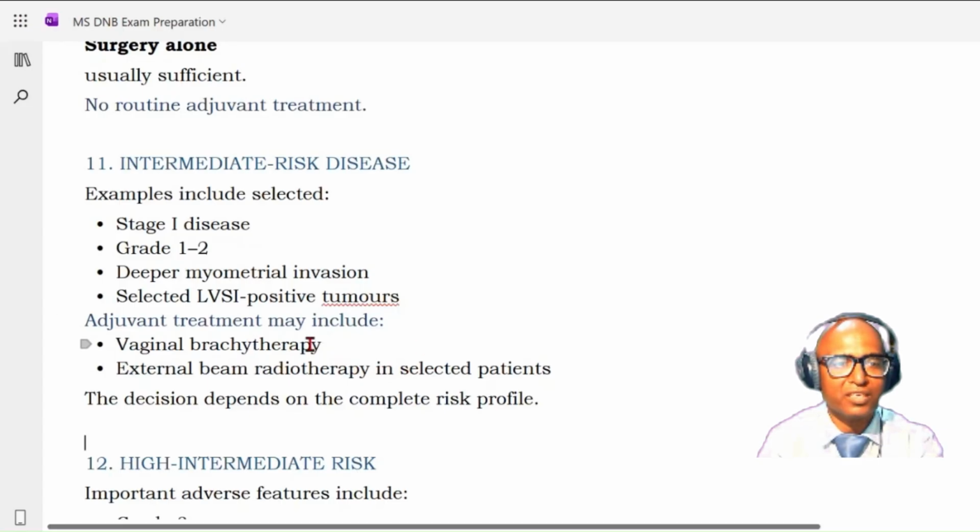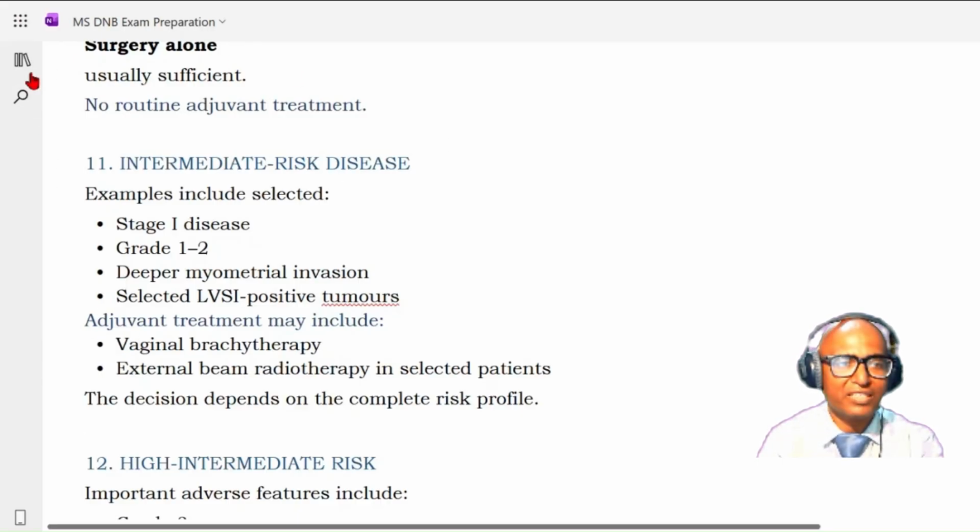So what is must here? Vaginal brachytherapy. Here it was surgery alone. That means PHBSO plus lymph node assessment in low risk disease. Then lymph node assessment we are talking about. Consider assessment. If it is positive, then we will decide further. Here the surgical treatment plus vaginal brachytherapy gets added.